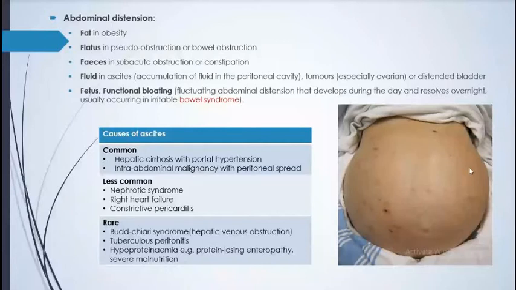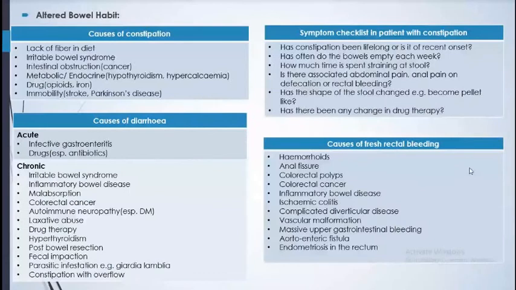So altered bowel habit. Another complaint, patient comes with altered bowel habit. Sometimes patient comes with constipation. Constipation could be because of just a less fiber diet. In old age patients, whenever there is mostly pain abdomen in patients above 70 or 80 years of age, there's impacted stool because they take very less fibrous food, very less food, as well as very less amount of water. Because of that, in the emergency department, old patients come with constipation and pain abdomen. That is also a cause for the pain abdomen.